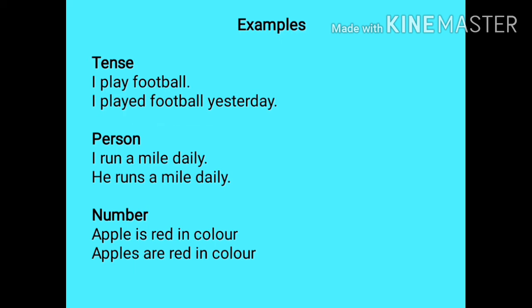Now let's see how the verb changes according to the person, the first person and the third person. I run a mile daily. He runs a mile daily. I is the first person. He is the third person. So when the person changes, the subject changes. First person, run. Third person, runs.